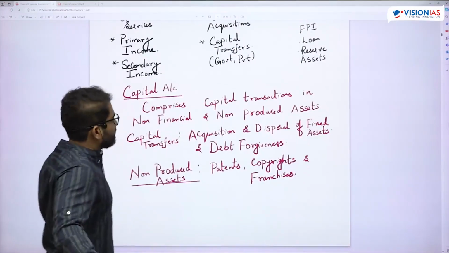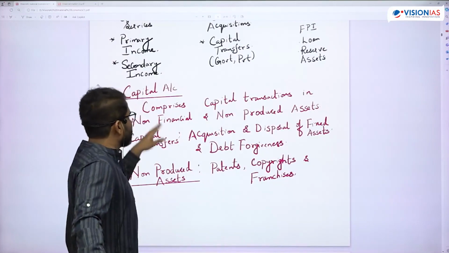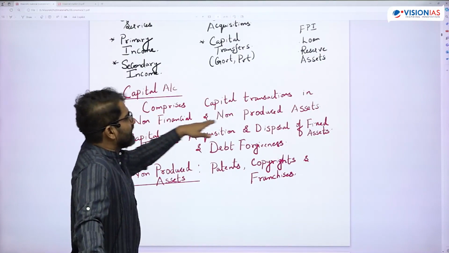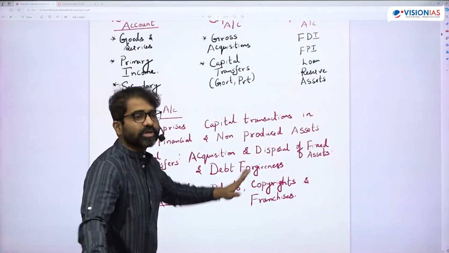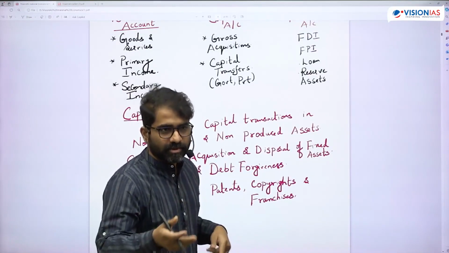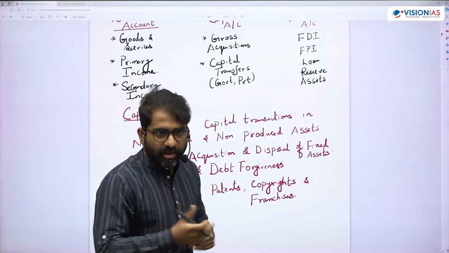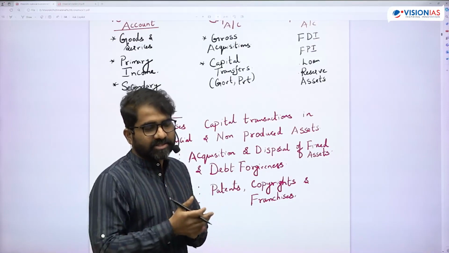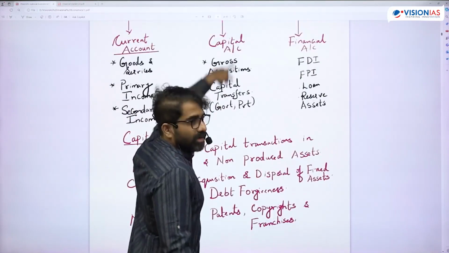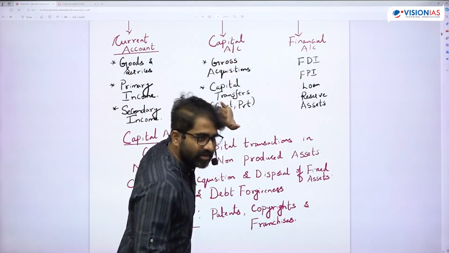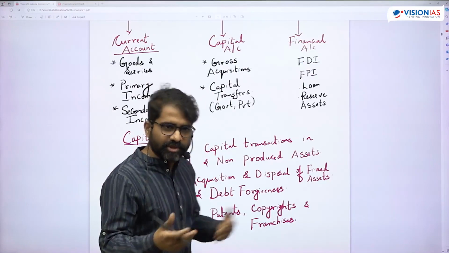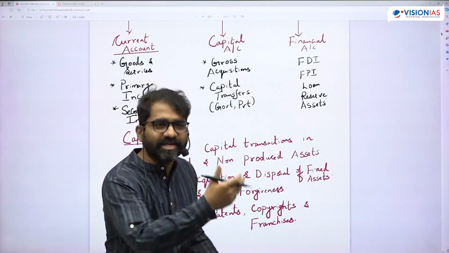And in the capital acquisition and capital transfer, that is something like capital transactions in non-financial and non-produced assets. Suppose you are selling land. Land is not produced by you. Sale of land is an asset, no? So all these kinds of transactions, you sold your patent or land, will figure in this capital account. Are you able to get this? Land is a non-produced asset. You did not produce the land, right? And you're selling it off.